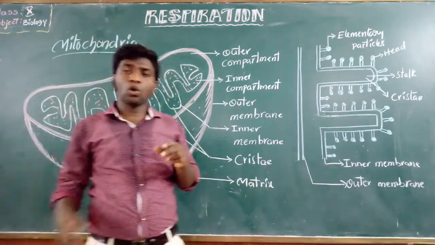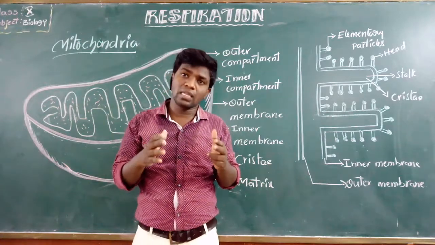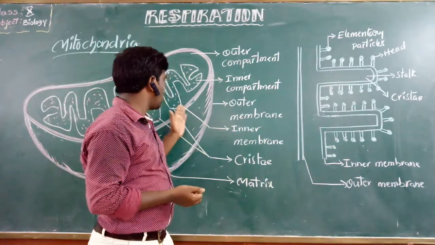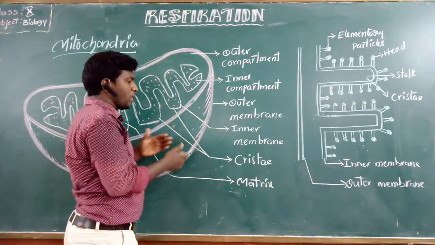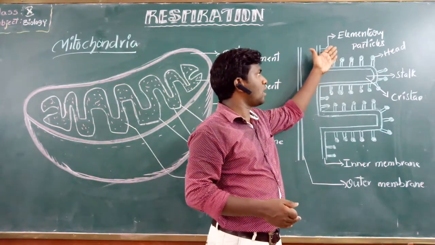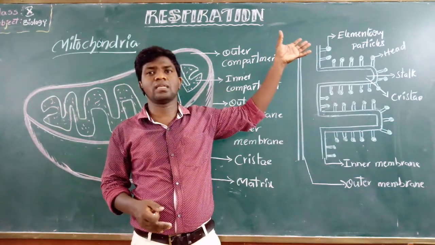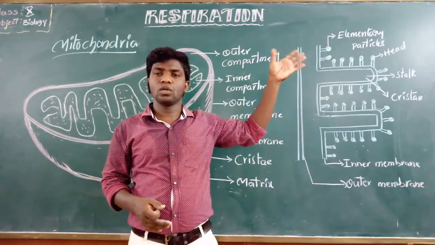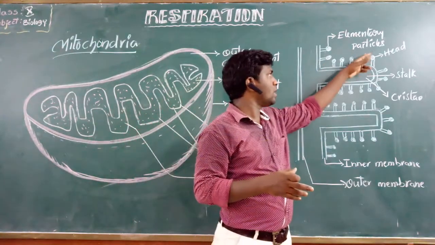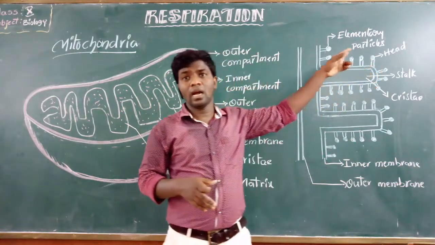Okay, clear? So on the inner membrane, projecting into the matrix, are a large number of particles called elementary particles. These particles have a spherical head and a stalk.